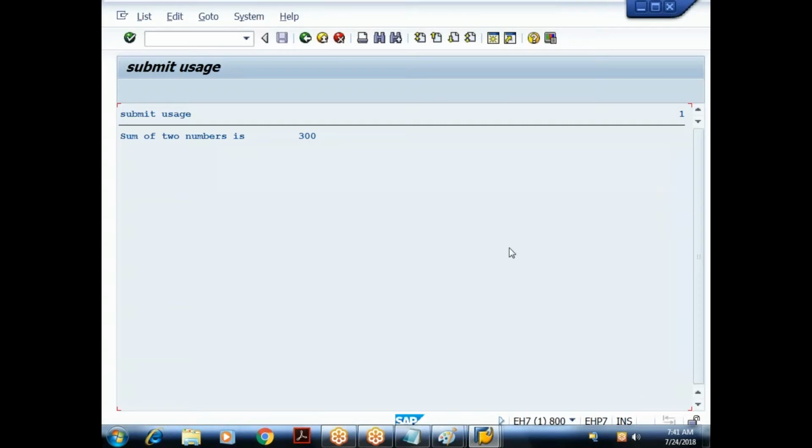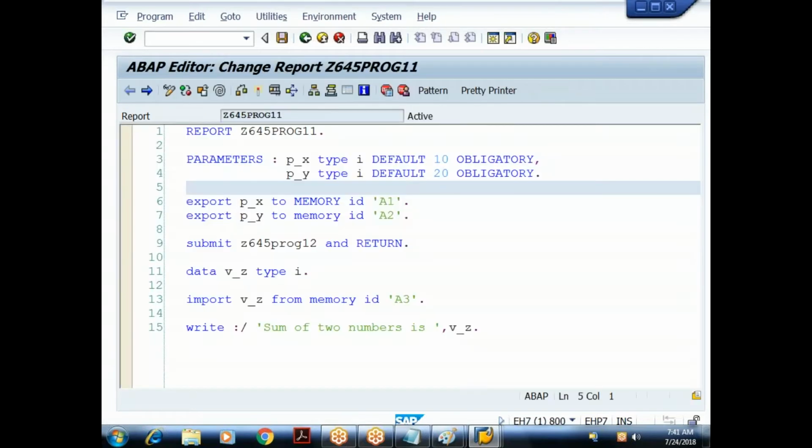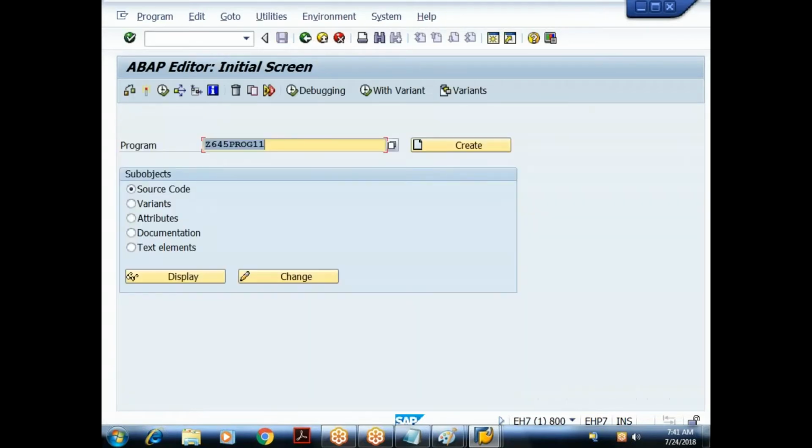Okay, so what is the result? I got 300. So what is the current value of v_z in the ABAP memory? 300. Now what I'll do is, I'm in the same session. Remember, I'm in the same session. So just to show you that,